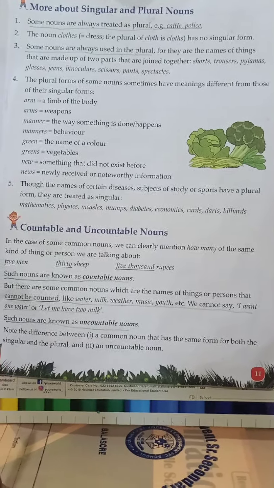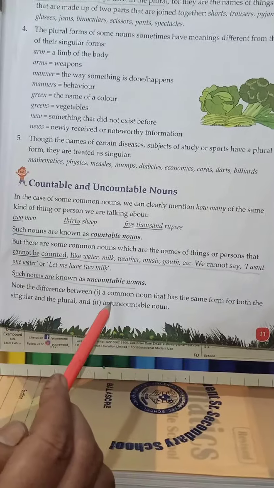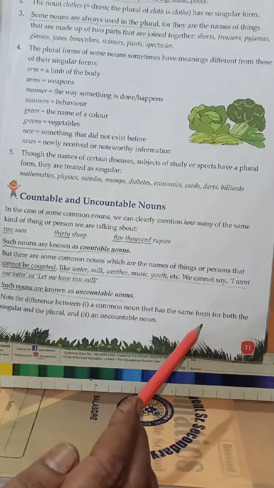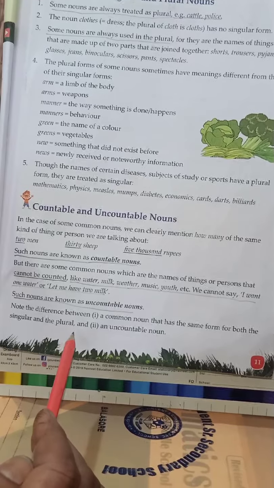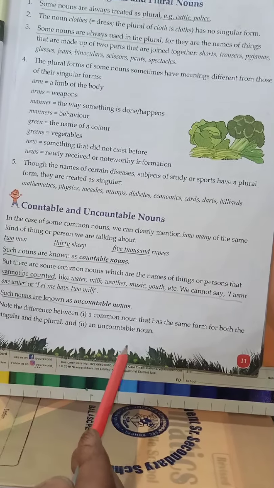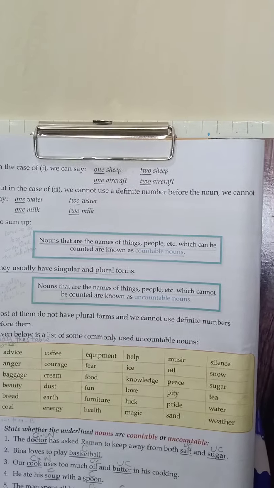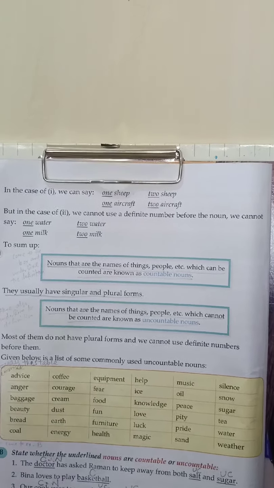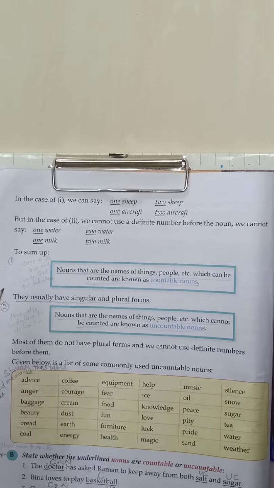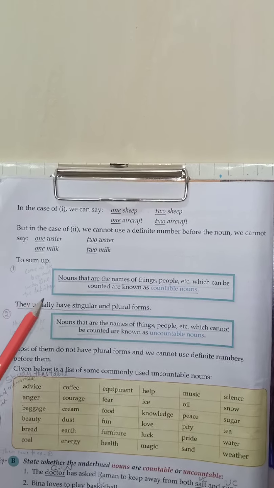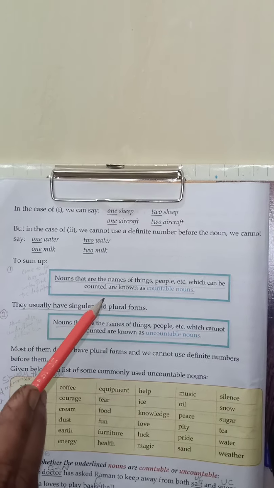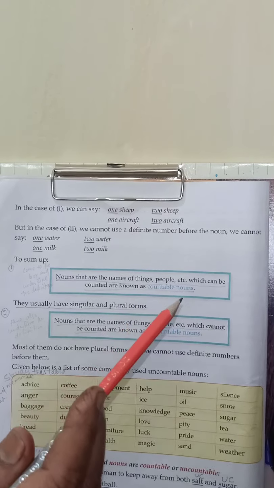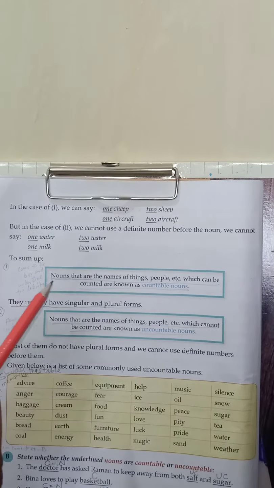Now come down. Note the difference between a common noun that has the same form for both the singular and plural, and an uncountable noun. In the case of the first, we can say 1 ship, 2 ship, 1 aircraft, 2 aircraft. But in the case of the second, we cannot use a definite number before the noun. We cannot say 1 water, 2 water, 1 milk, 2 milk.